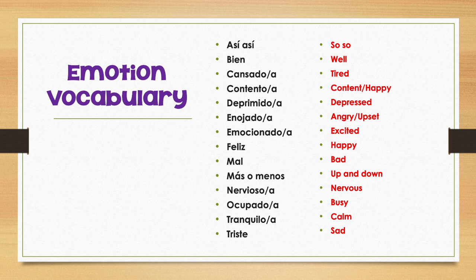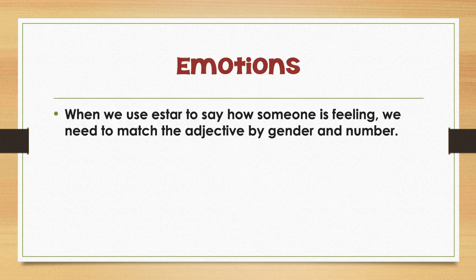Did you notice that some of them just have one form and some of them have a slash? That's because the ones that end in O, that O ending is the masculine ending, but we might need to change it to an A if it's feminine. And some of these, a lot of them, we're going to need to change if it's plural. So here's our next big idea. When we use estar to say how someone is feeling, we're going to need to match the adjective by gender and number. So if it's plural, we need to make it plural. If it's feminine, we need to make it feminine. Let's take a look at some examples.